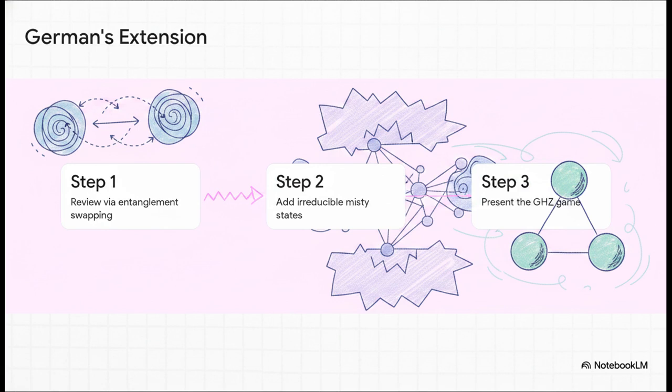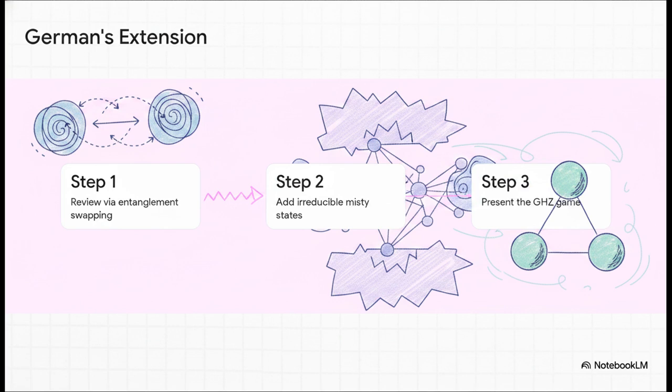Then, German extends the formalism by adding a completely new category of irreducible MISTY states that act as fixed points. Actually, think of irreducible states sort of like reducing a mathematical fraction. Once you simplify it down as far as it can possibly go, you reach a stable fixed endpoint. This addition gives the rewriting system so much more stability for complex calculations.